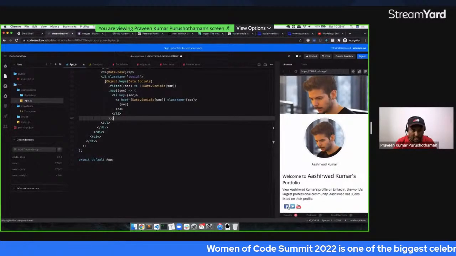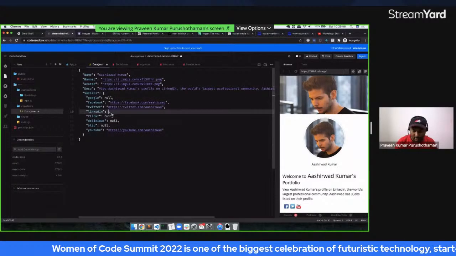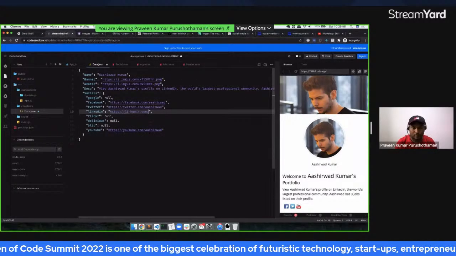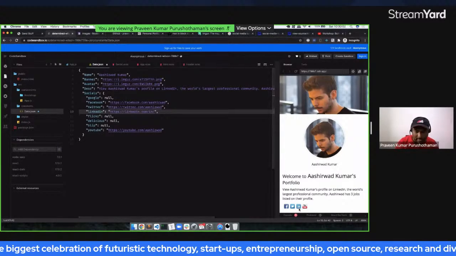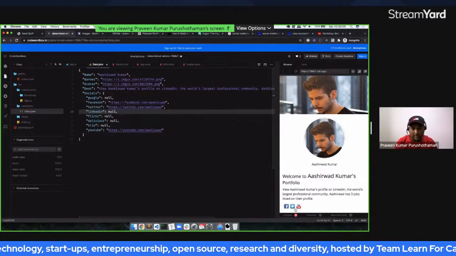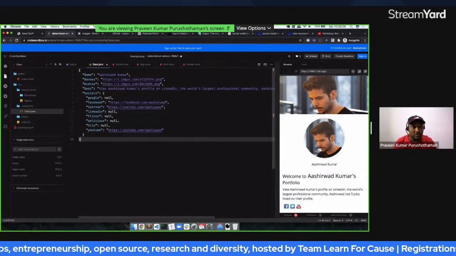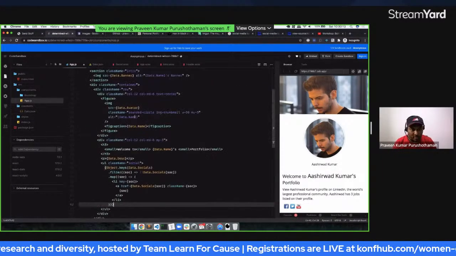For example, in case you want to add LinkedIn, boom, you get the LinkedIn icon here. If you make this null, it's gone. So now we have created a dynamic portfolio.